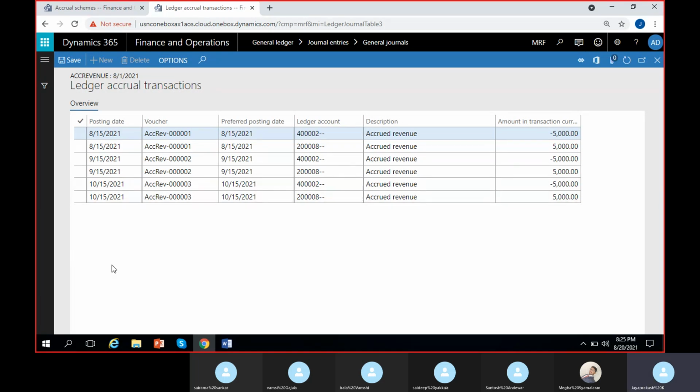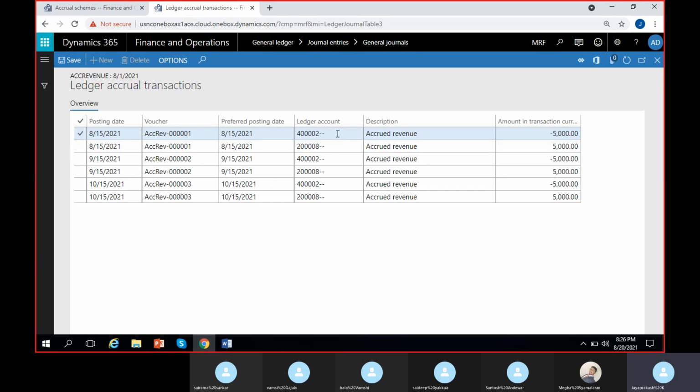And you have to notice something unique here, other than what we have seen yesterday. What is that? Voucher number. Exactly. The voucher number is different for each date. You can see for each transaction, here voucher number 01, here 02. The accrued revenue scheme that we have created, designed for the same accrued revenue purpose, takes voucher numbers 1, 2, and 3 separately for the 3 dates, right?